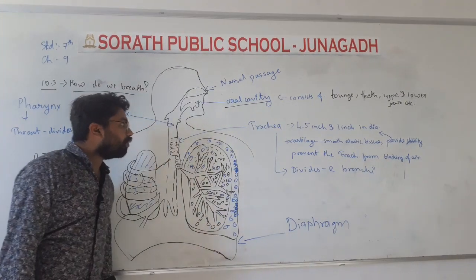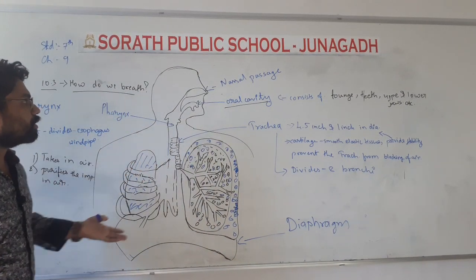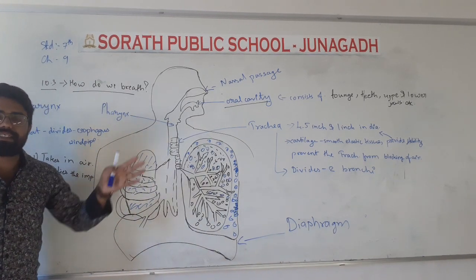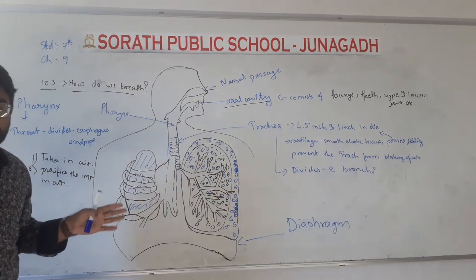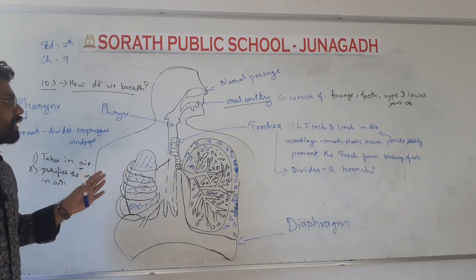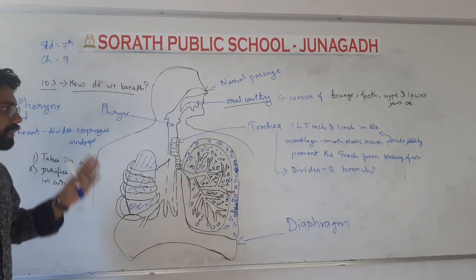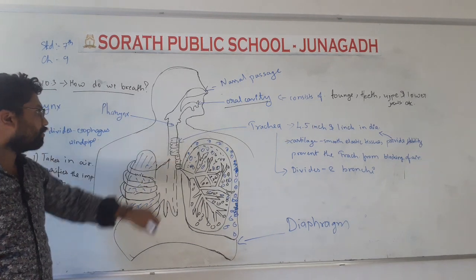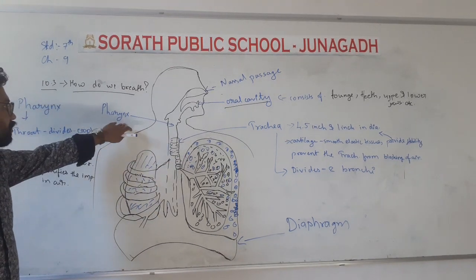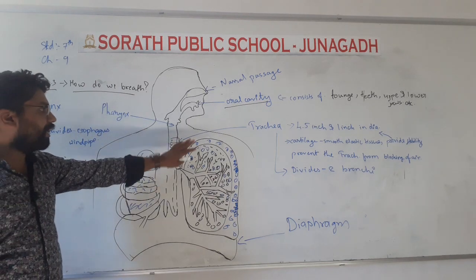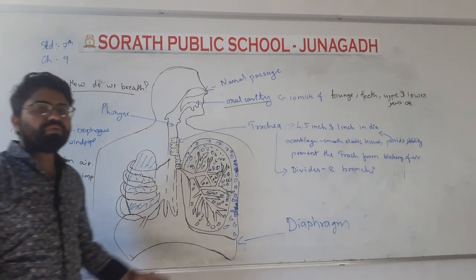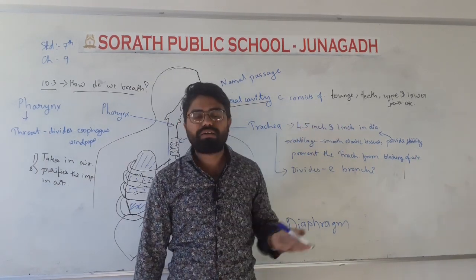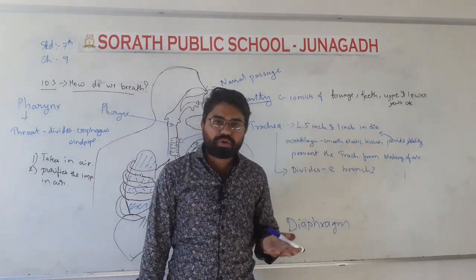Okay, now our first point was that the air enters through our nose, and there it is purified by the mucous hair. Okay, and it passes through the trachea. So this is our trachea, this is pharynx. Now trachea is about 4 to 5 inch long and 1 inch in diameter.